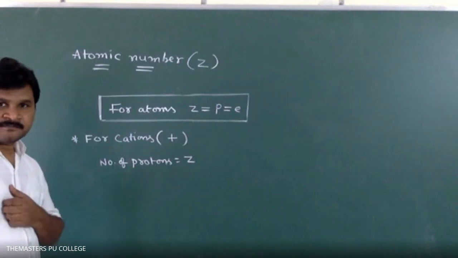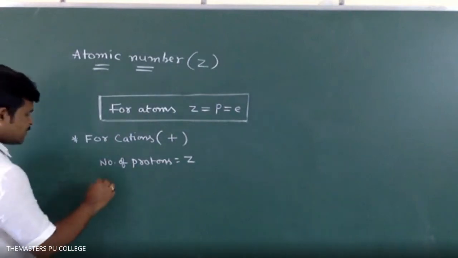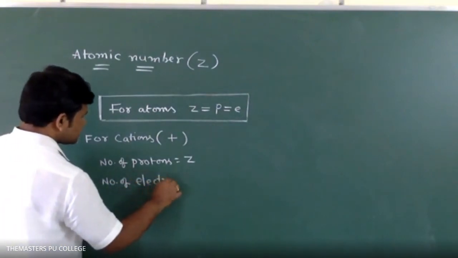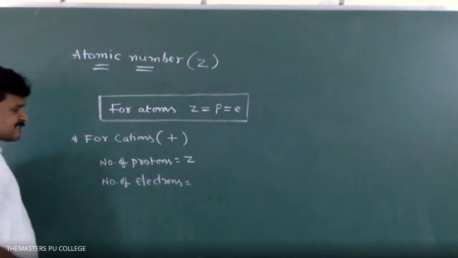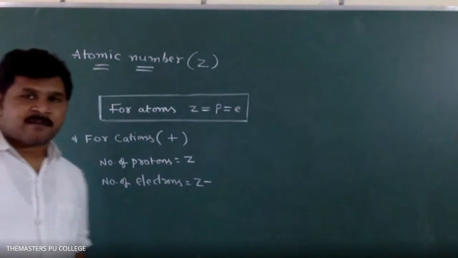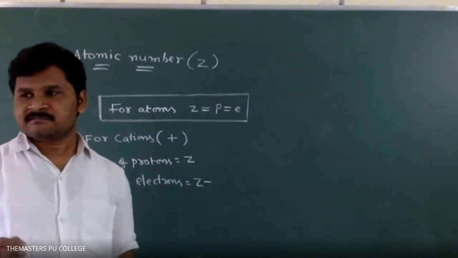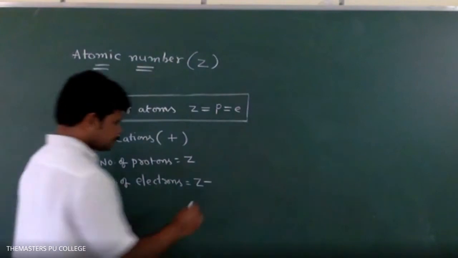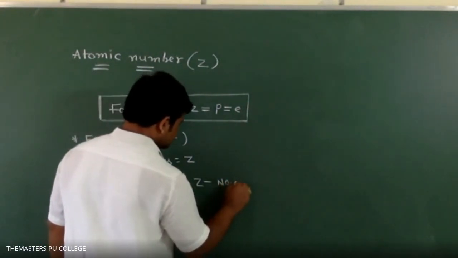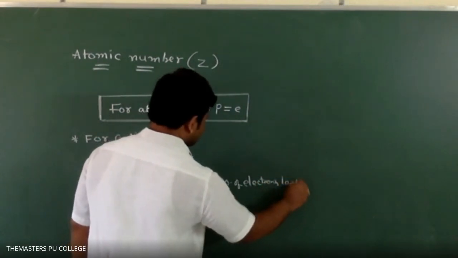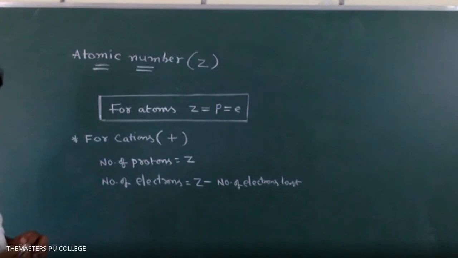Next, the number of electrons: for cations, the number of electrons is equal to Z minus the number of electrons lost. This is the formula.